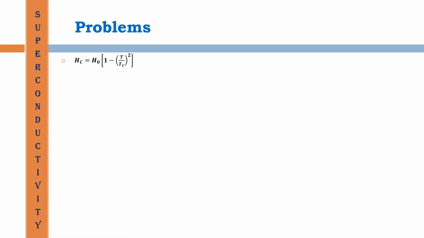This is the first expression. Hc is equal to H0 into 1 minus T by Tc whole square. This is the relation connecting which quantities?